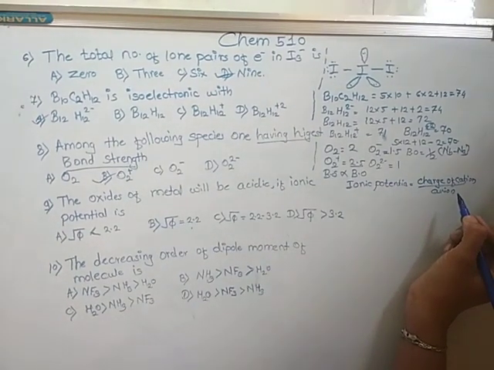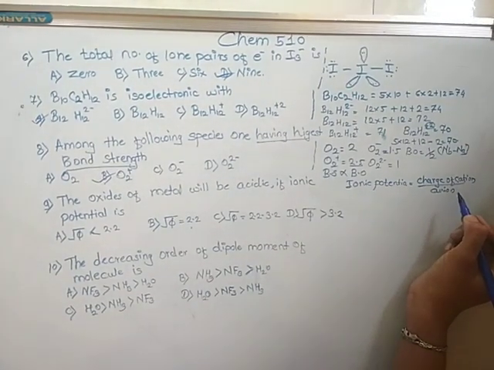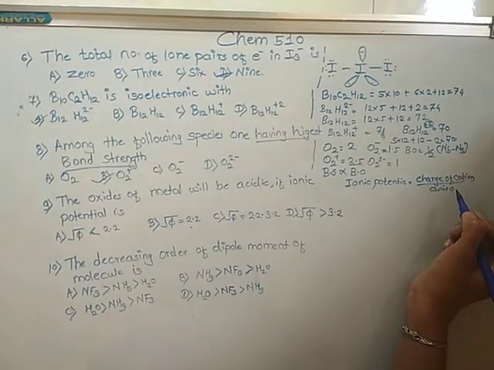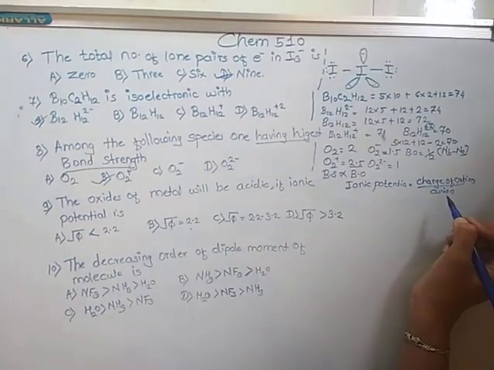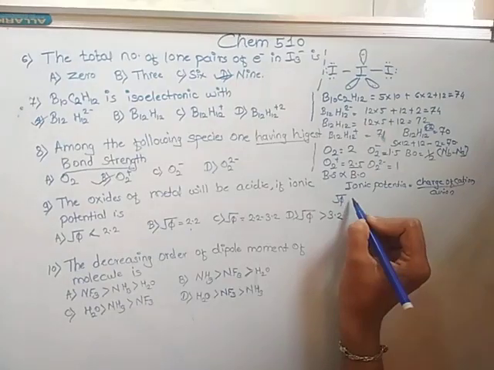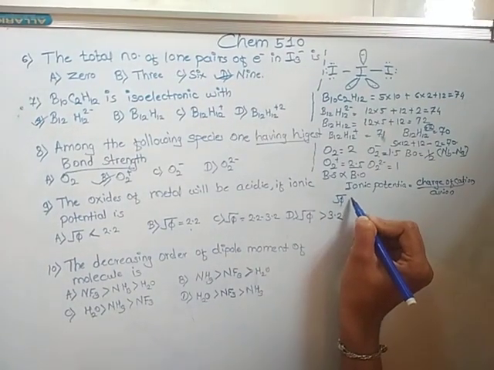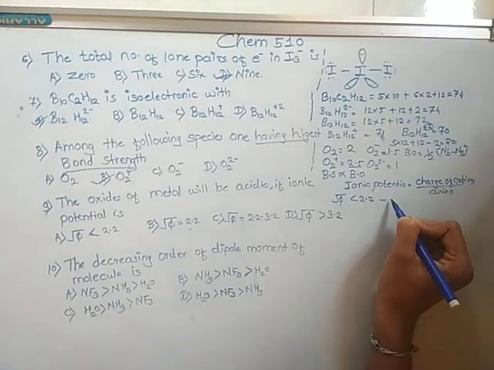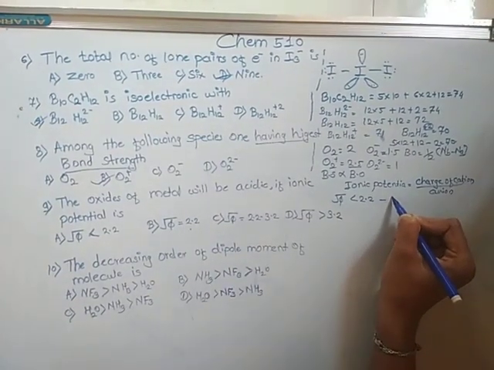So in a period, phi is increasing across the period and decreasing down the group. Now if root of phi is less than 2.2, then oxides will be basic.